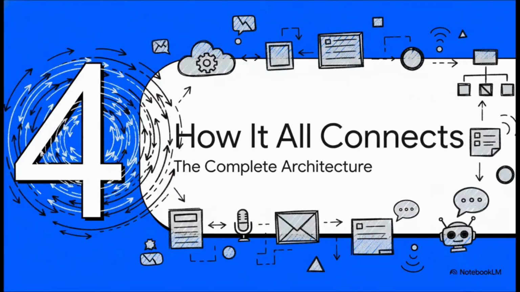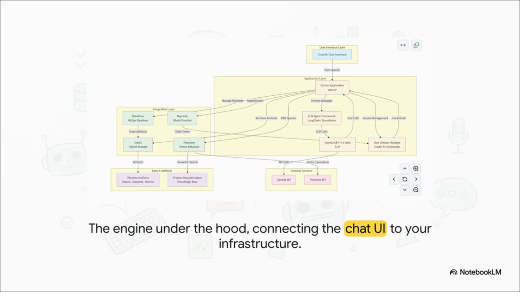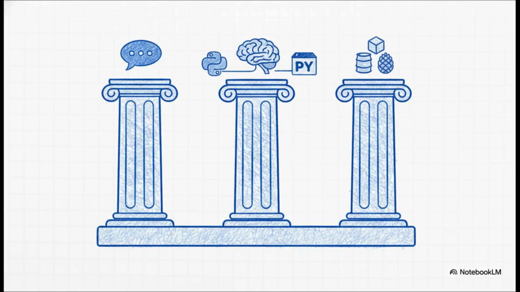So now that we've seen it work in a specific case, let's zoom back out and take a look at the complete architecture that makes all of this possible. Okay, so this diagram is the full engine room. A query comes in from the top through the user interface. It gets processed by the core application layer right there in the middle. That's where our Python app and the LLM live. And then finally, the integration layer at the bottom is what actually does the work, connecting to Kubeflow, MinIO, and all our other services. We can really just boil this entire system down to 3 core pillars.